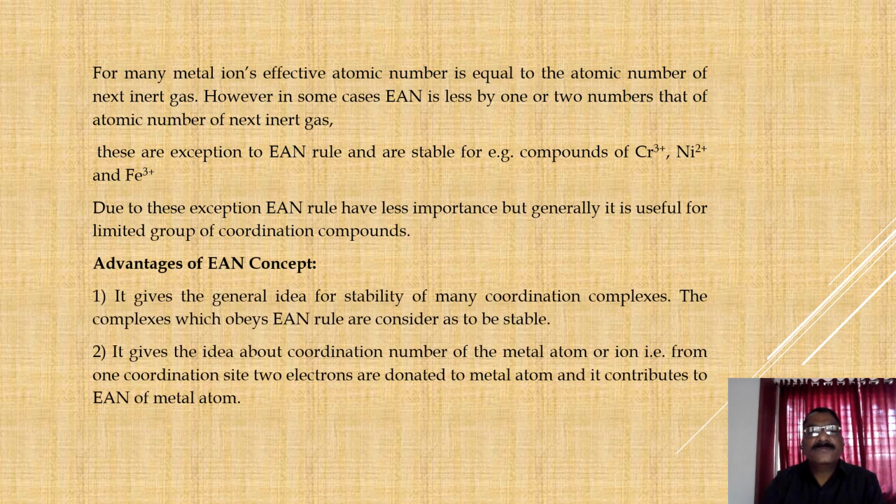Due to this exception, EAN rule has less importance, but generally it is useful for a limited group of coordination compounds. There are some advantages of this concept. See, it gives a general idea for the stability of many coordination complexes. The complexes which obey EAN rule are considered to be stable. Second, it gives an idea about the coordination number of the metal atom or ion. That is, from one coordination site, 2 electrons are donated to the metal atom and it contributes to the EAN of the metal atom.